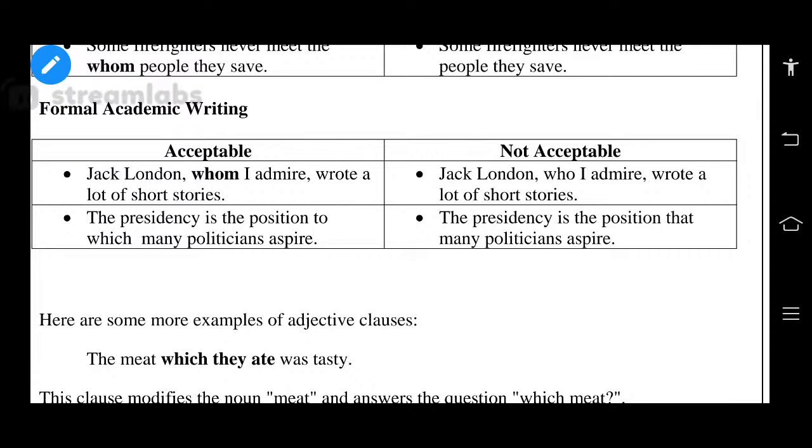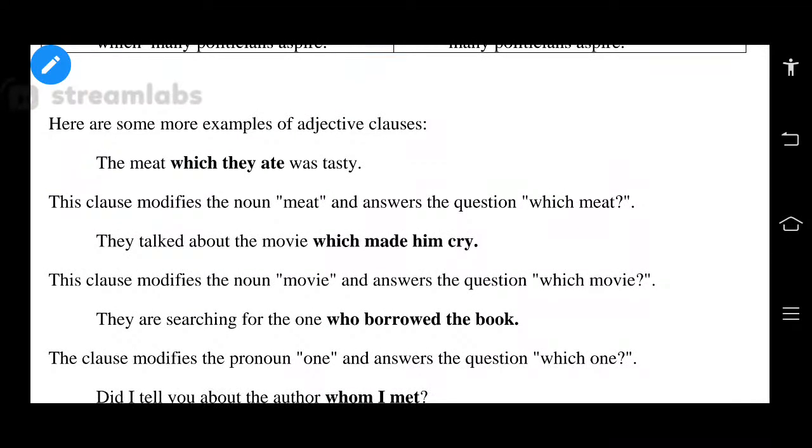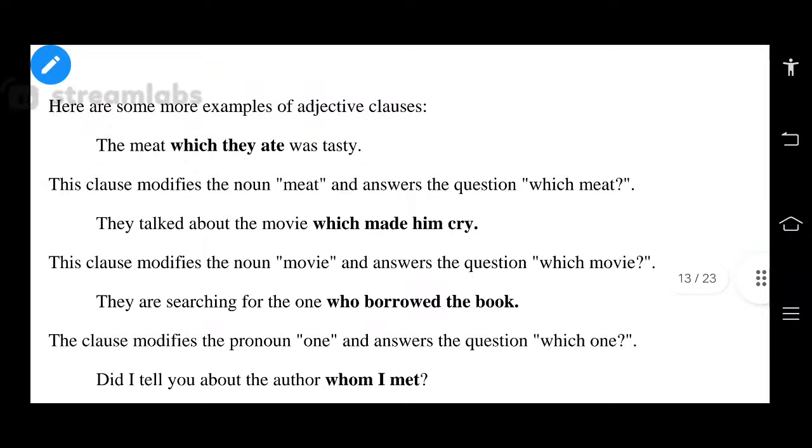Right? Did you understand? Yes, okay, very good. Okay, I'd like to show you some more examples with regard to adjective clause. The meat which they ate was tasty. Actually, the meat was tasty. Actually, that is the example. But this sentence was written with an adjective clause.